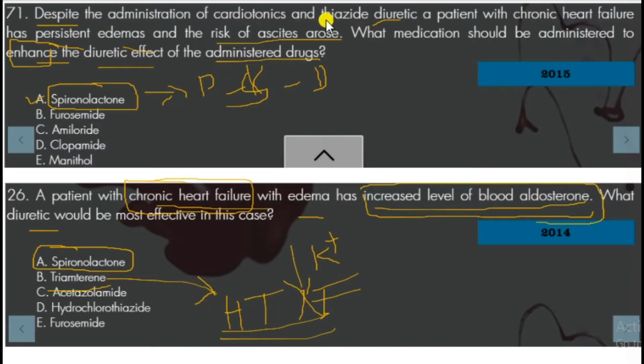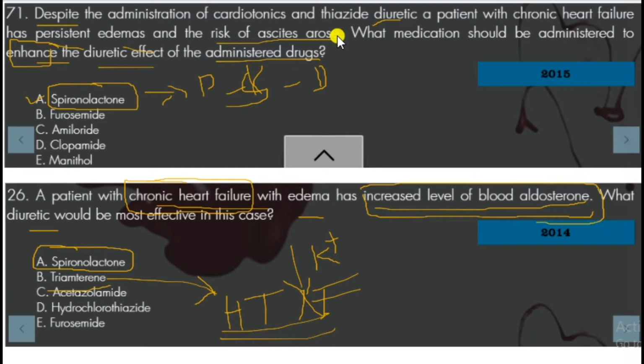Despite the administration of cardiotonics and a thiazide diuretic, a patient with chronic heart failure has persistent edemas and a risk of ascites.